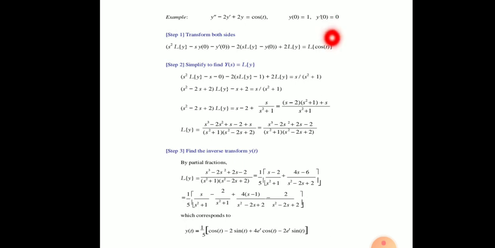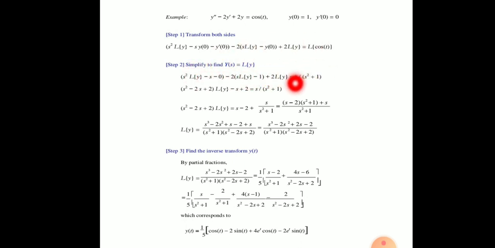Now we simplify to find Y(s) equal to L(y). Before taking common terms in s² Laplace of y, we put in the boundary conditions: y(0) is equal to 1, y'(0) is equal to 0. So the term s y(0) becomes s, and the term y'(0) becomes 0.